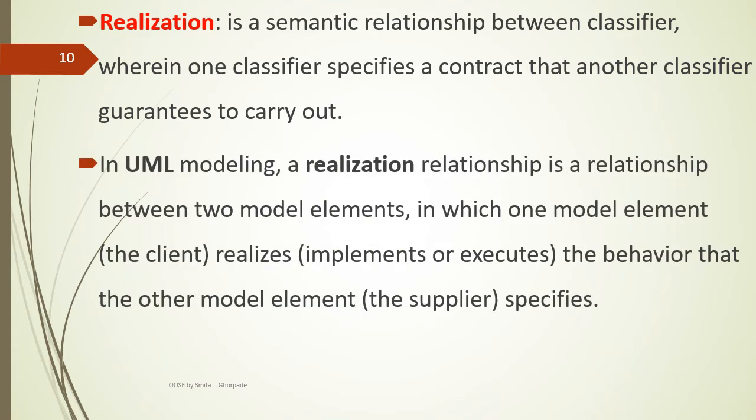In UML modeling, a realization relationship is a relationship between two model elements in which one model element realizes the behavior that the other element specifies. Means one will specify a contract and another classifier will guarantee to carry out that action. The graphical symbol for realization is a dotted arrow line.